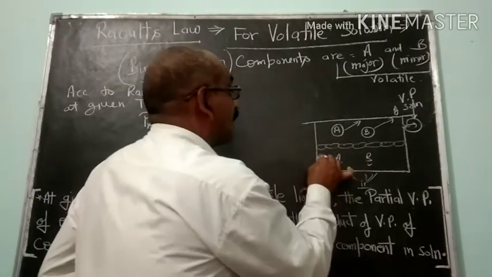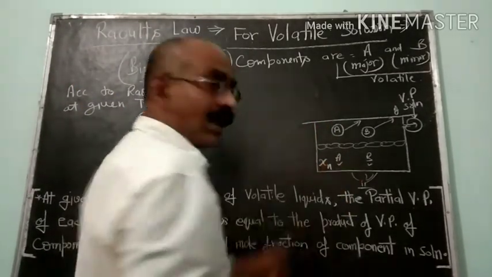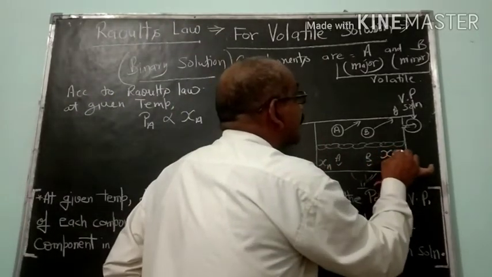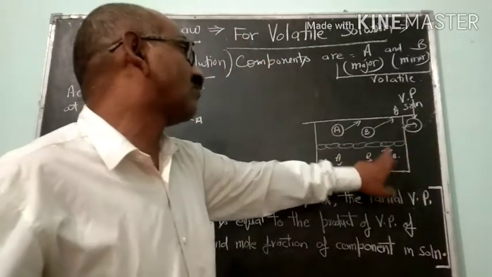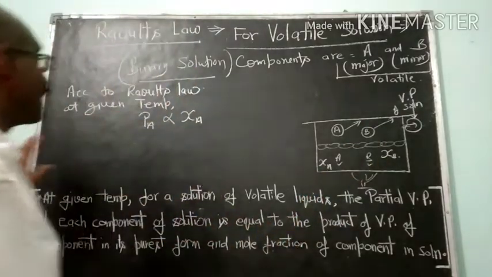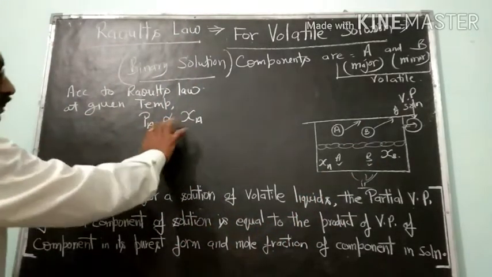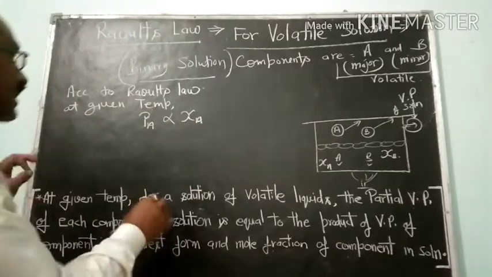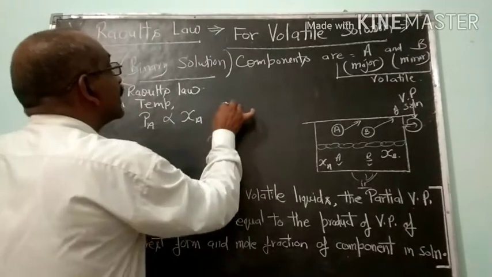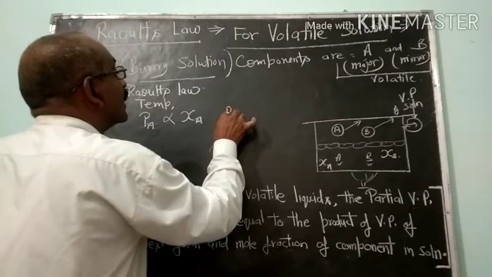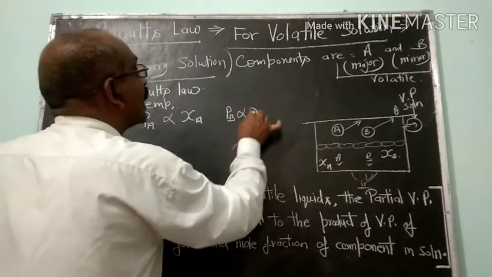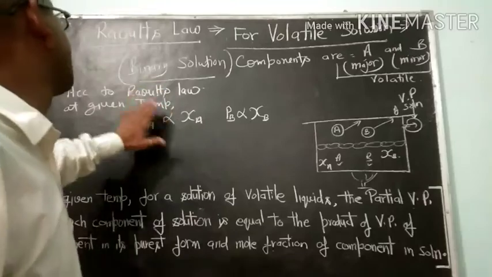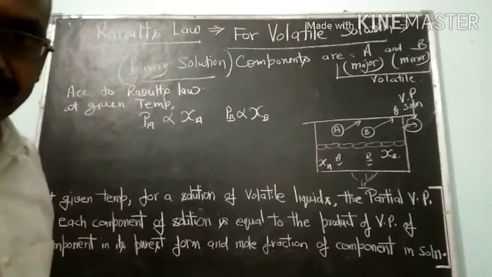XA is the mole fraction of component A in this solution and XB is the mole fraction of component B in solution. So PA will be directly proportional to XA. Is it clear? Similarly, this PB will be directly proportional to XB. Is it clear? This is Raoult's law.